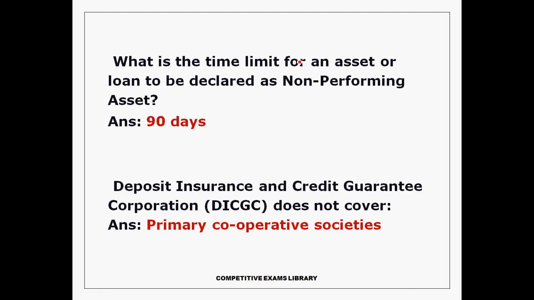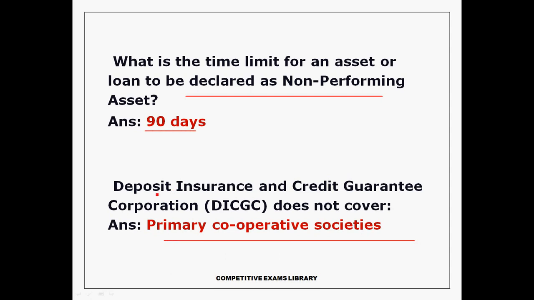What is the time limit for an asset or loan to be declared a non-performing asset? 90 days.